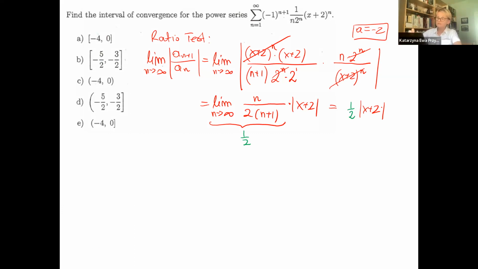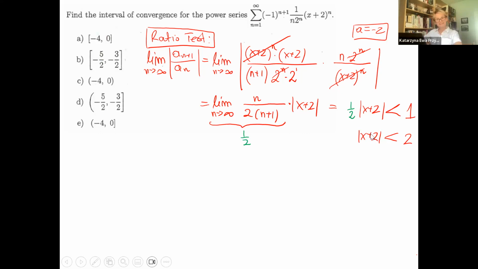We remember the ratio test: the limit of that ratio must be less than 1 for convergence. So we have to solve the inequality. We may get rid of that 1/2. I will multiply by 2, and we can read the absolute value inequality.